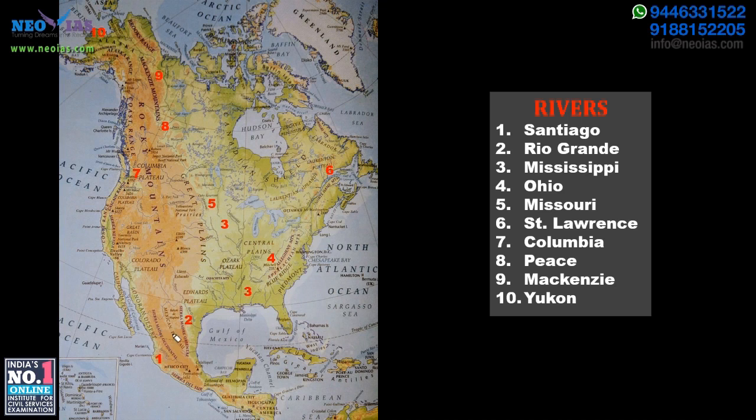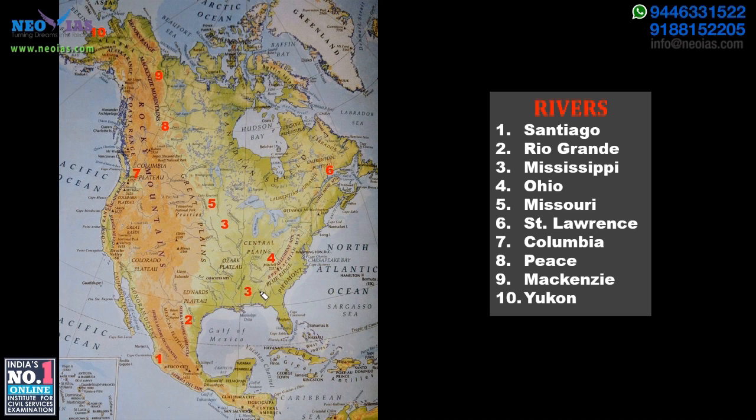The mountain range near there is the Sierra Madre, the mountain ranges Occidental as well as Oriental. Then we have the river Rio Grande, which is flowing into the Gulf of Mexico. And third, one of the most important rivers, the river Mississippi.